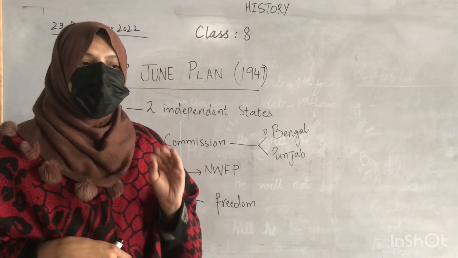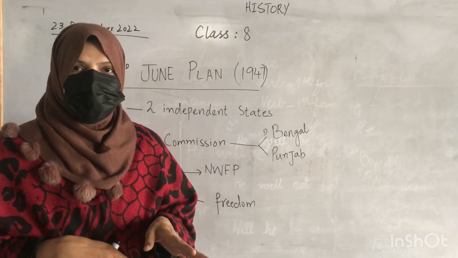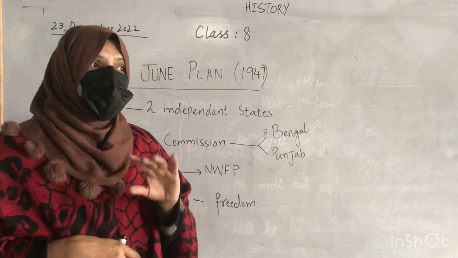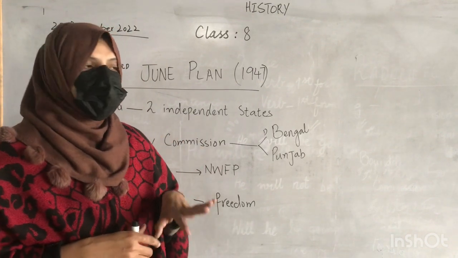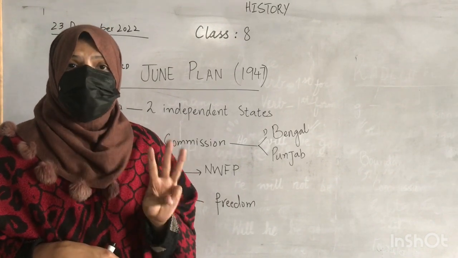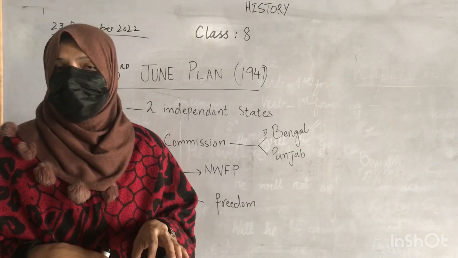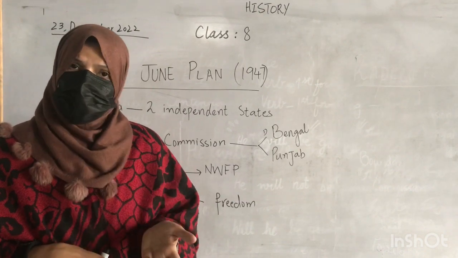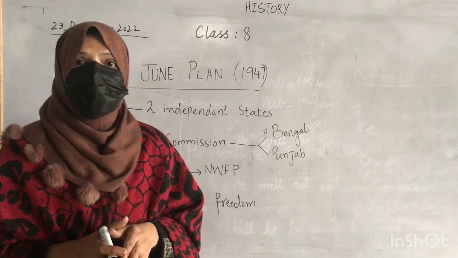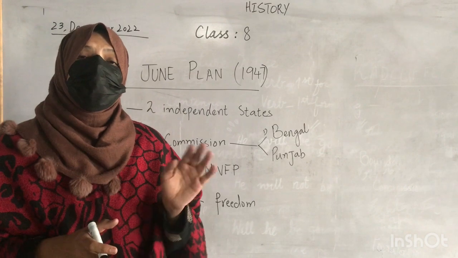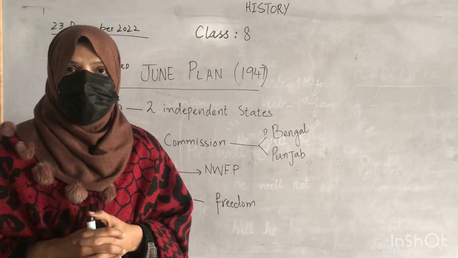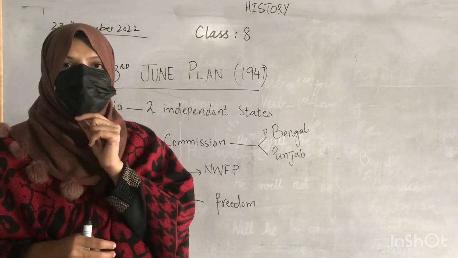These 3 people came to the subcontinent with a proposal. The proposal comprised various clauses. Number 1, according to the cabinet mission, all the provinces of the subcontinent will be divided into 3 major groups. Group A comprised all Hindu majority areas. Group B comprised Western Muslim majority areas, and Group C comprised Eastern Muslim majority areas.